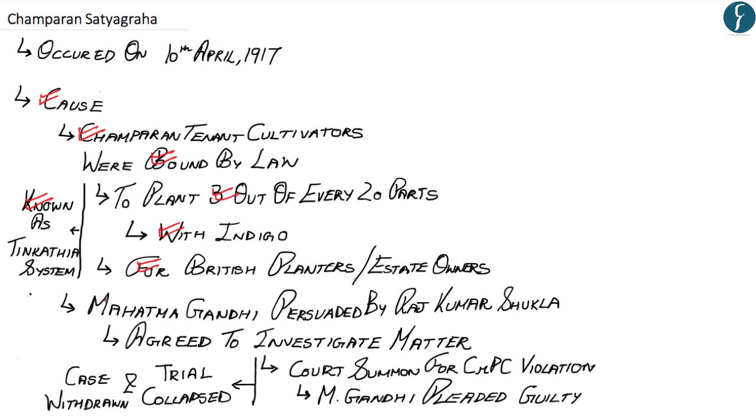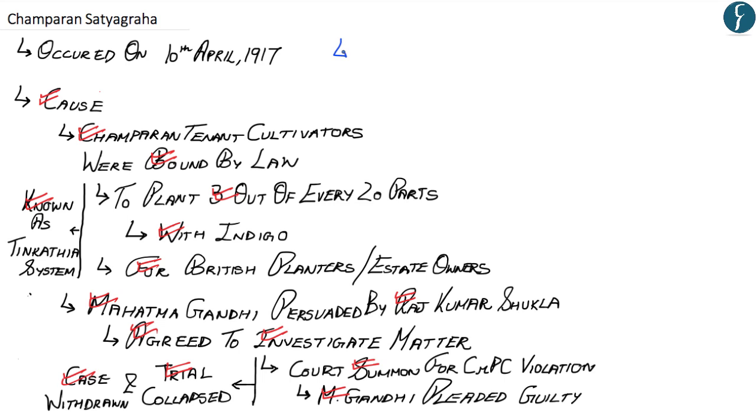With regards to this, Mahatma Gandhi was persuaded by Rajkumar Shukla, who was also an indigo cultivator, and upon his persuasion, Mahatma Gandhi agreed to investigate the matter. During his investigation, Mahatma Gandhi was summoned with regards to a CRPC violation, for which he pleaded guilty in the court. Afterwards, due to various factors, the trial collapsed and the case against Mahatma Gandhi was withdrawn, and he became free to conduct his inquiry.